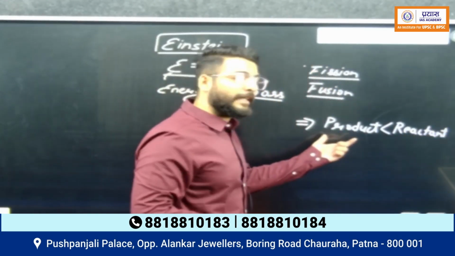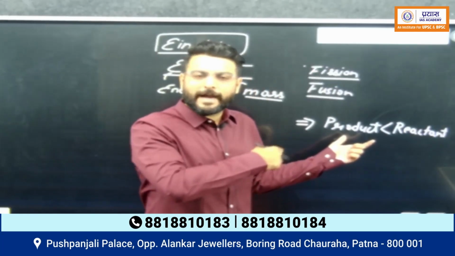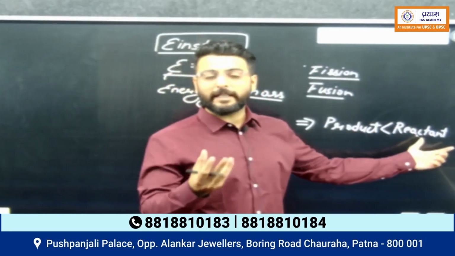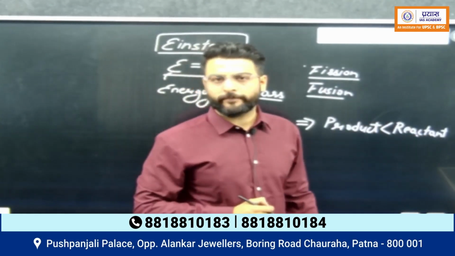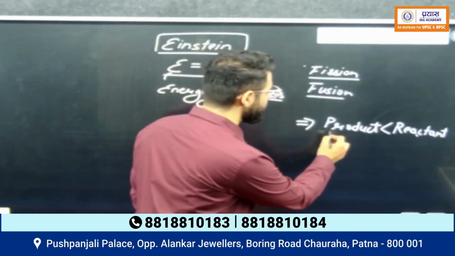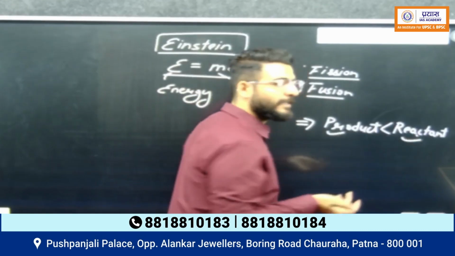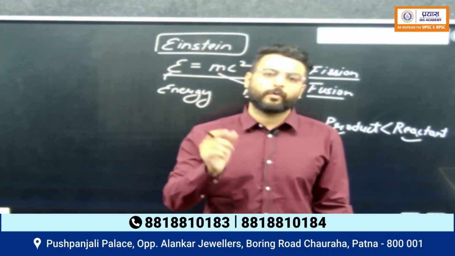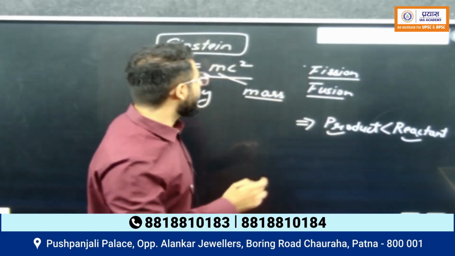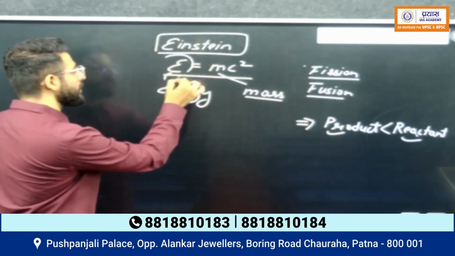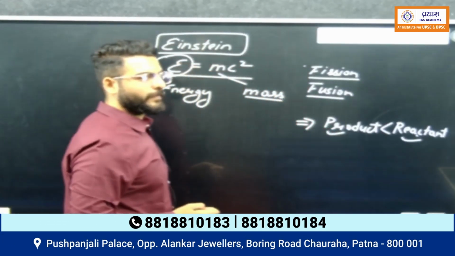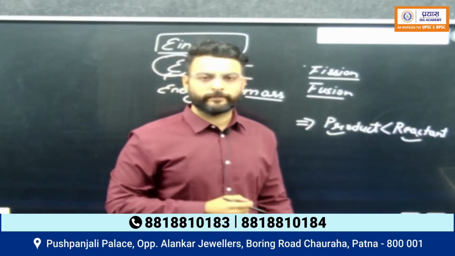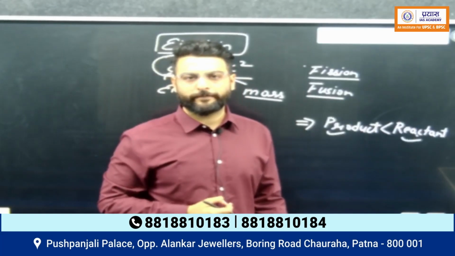The mass of barium plus krypton and other things in that reaction is less than the mass of the initial reactant, uranium. In the fusion as well, same thing. The mass of the product is less than the mass of the reactants. Now where did this mass go? This is the mass which got converted into energy. And this energy is released in the form of nuclear energy that we saw in the previous reactions.